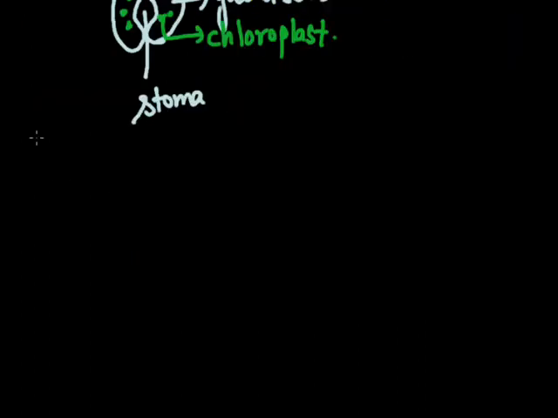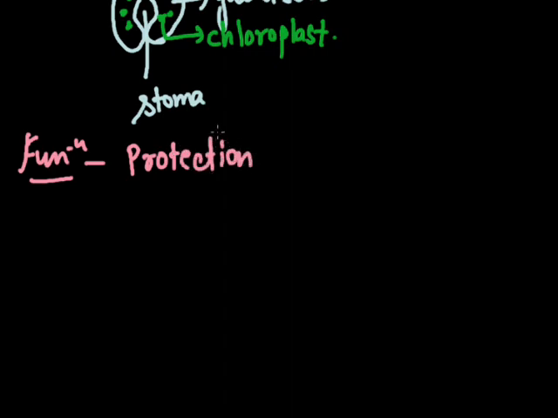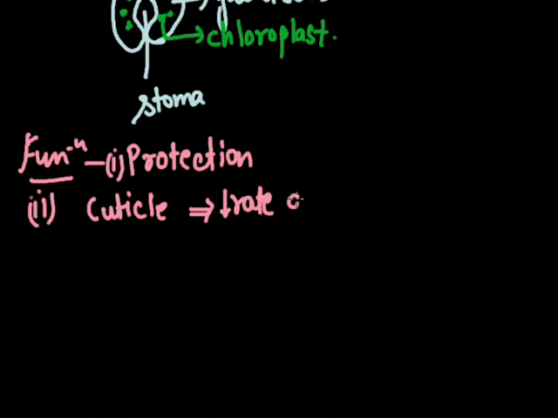Function: the main function of the epidermis is to protect the plant from desiccation and infection. Second, the presence of the cuticle decreases the rate of transpiration, so water is conserved in the plant.